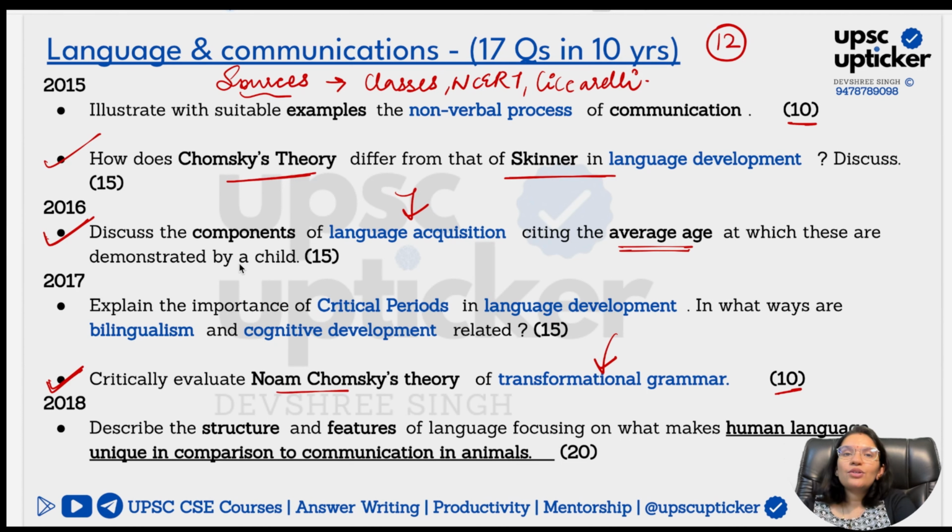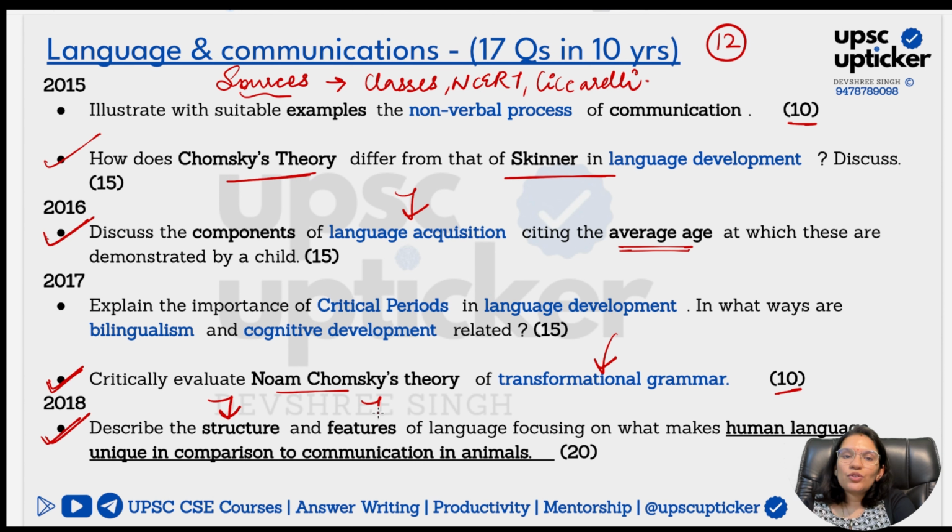So when you are writing your answer, do ensure that you are giving examples here as well. The examples are very clearly available in books as well. I have taught you in classes also. So it does not matter where you're studying or how you're studying, you just have to ensure that you are giving the required information in a manner that it includes some examples and some researchers supporting it.